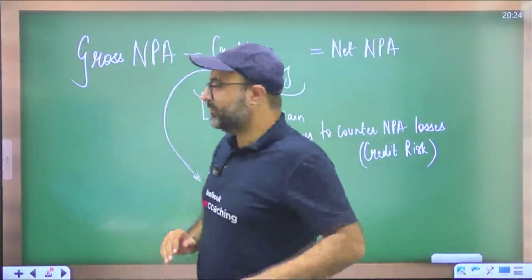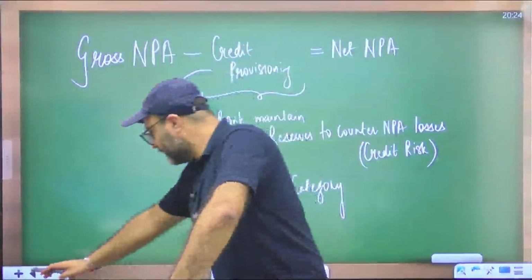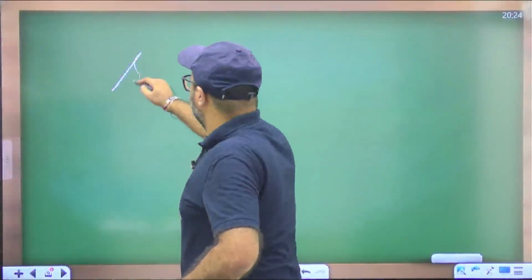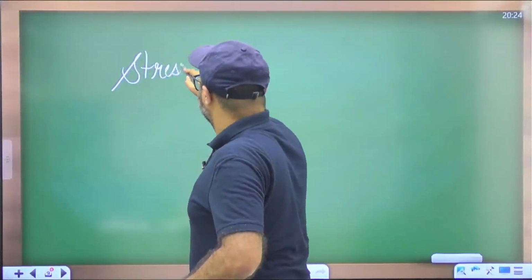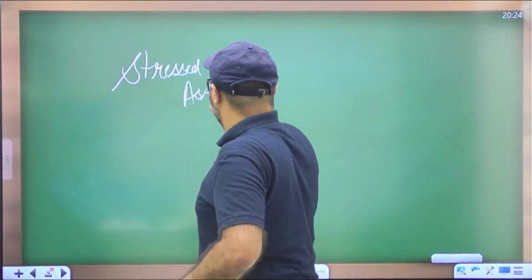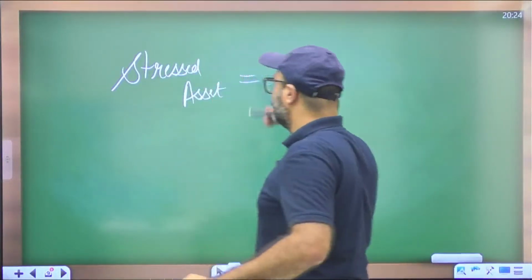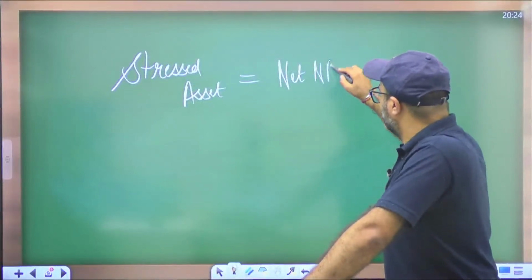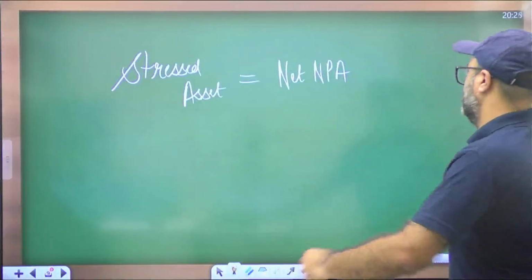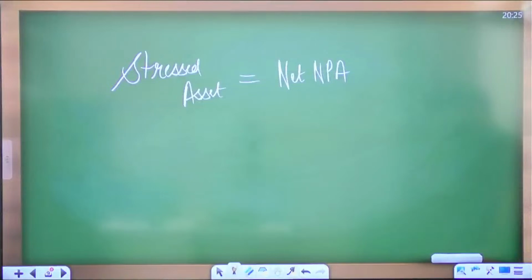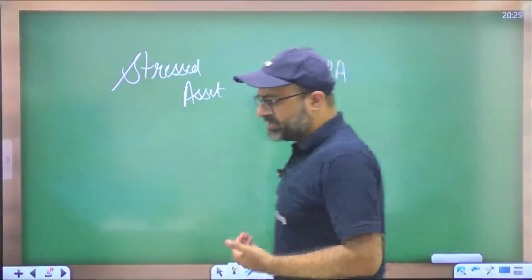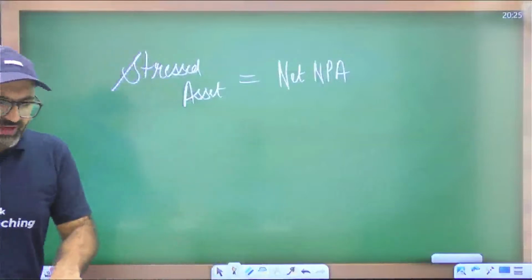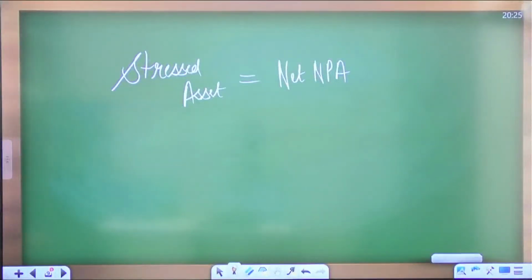There is one more term which I would like to discuss with you, that is stressed asset. So whenever someone asks me, what is the stressed asset? Stressed asset of the bank is basically not the gross NPA, but the net NPA. Why net NPA? Because bank has maintained the provisioning, and after the provisioning, the actual loss which bank is going to face is the net NPA.